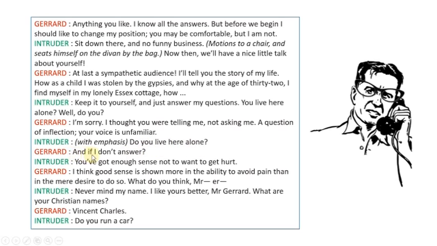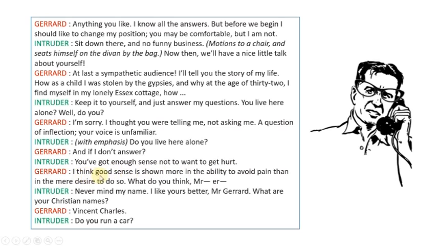Then Gerard: And if I don't answer? Gerard said that if he did not give the answer to his question, the intruder says: You have got enough sense not to want to get hurt. So the intruder says that if he does not give the answer to his question, he could harm Gerard. He warned Gerard that if he did not want any harm, then he should obey his order. It means that he should give the answer to his question.